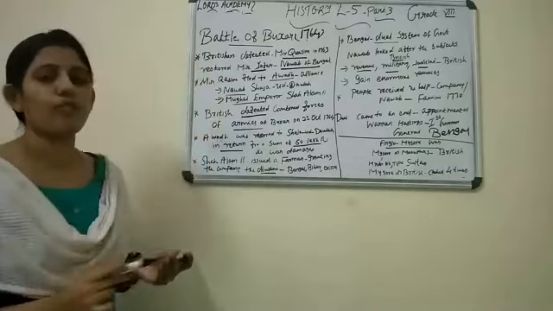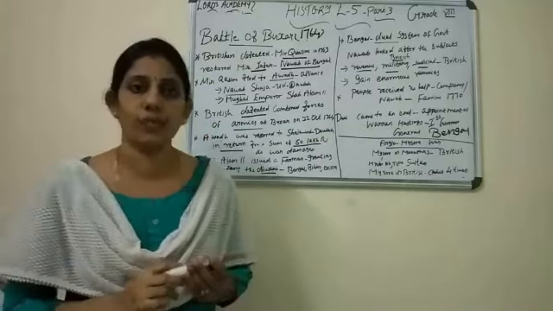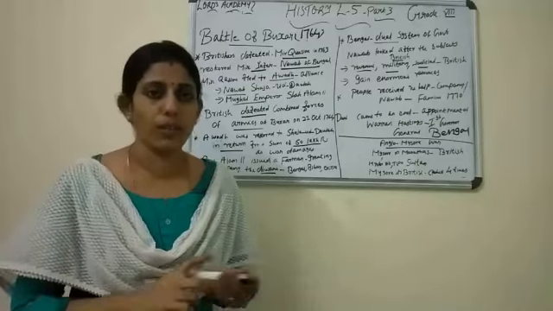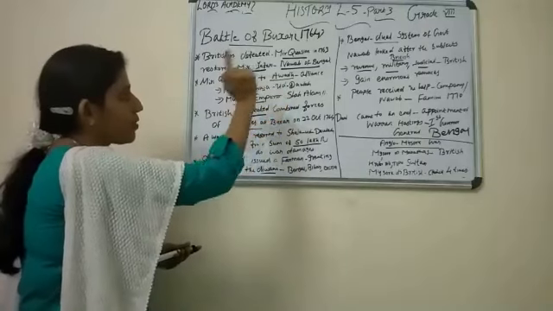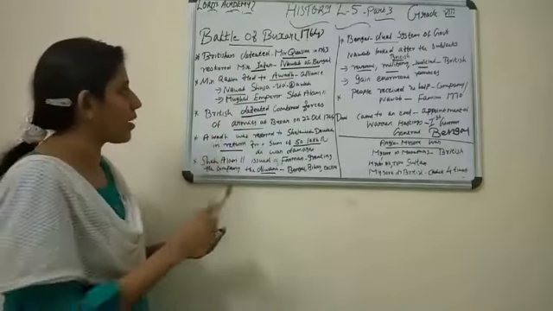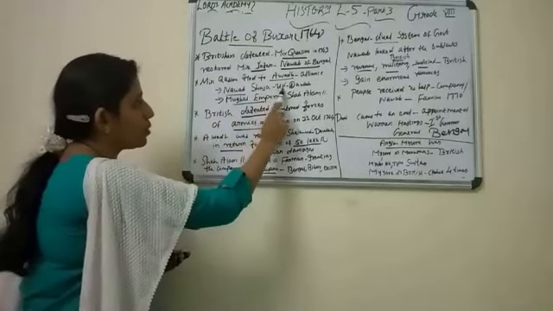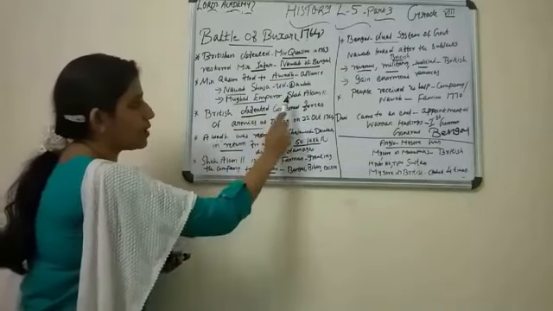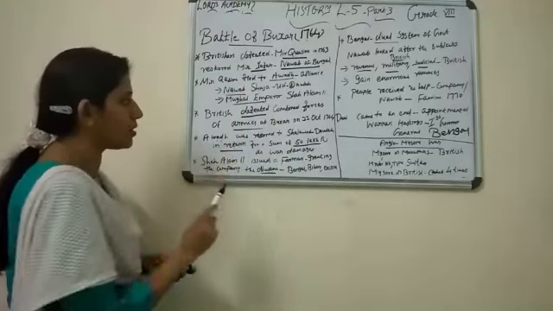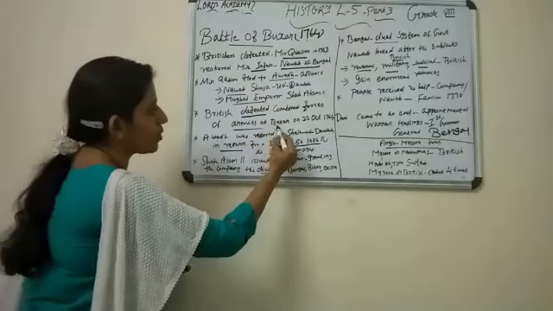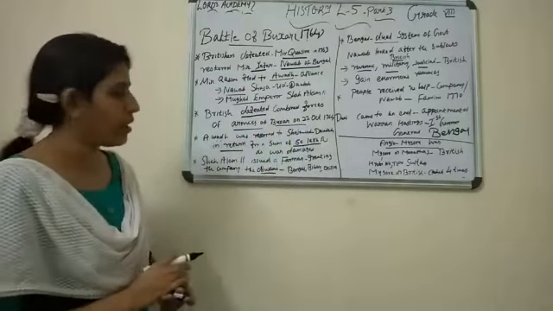So this is about the Battle of Buxar, 1764. Once again, a recap. The British defeated Mir Qasim. Mir Qasim fled to Awadh and entered into an alliance with Nawab Shuja-ud-Daula and the Mughal Emperor Shah Alam II. The British defeated the combined forces, and that battle is known as the Battle of Buxar.